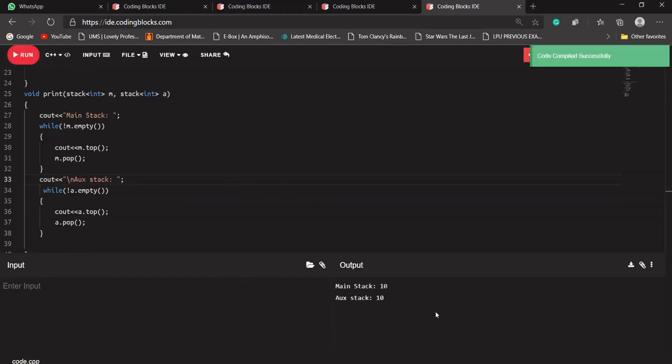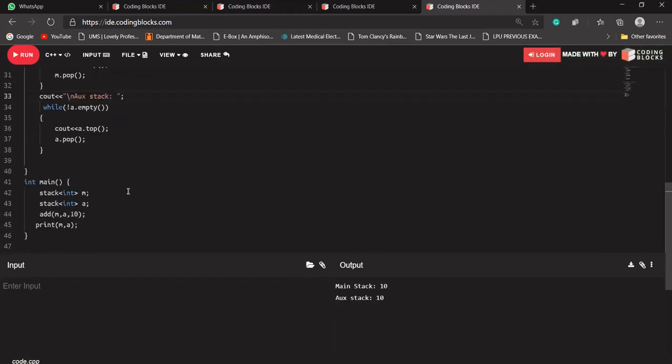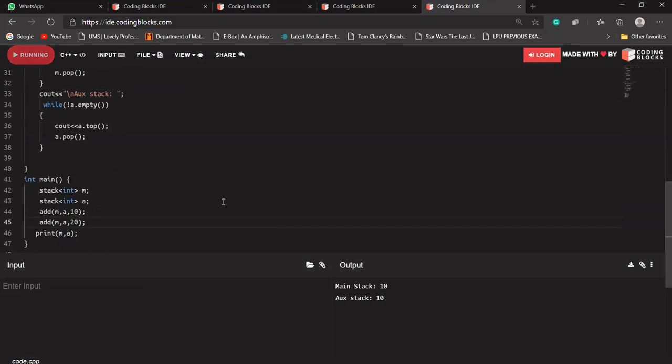Let's see. In our main stack, the 10 is there. In our auxiliary stack, the 10 is there. Let's say I want to add 20 here. So into our main stack, the 20 and 10 will be there.